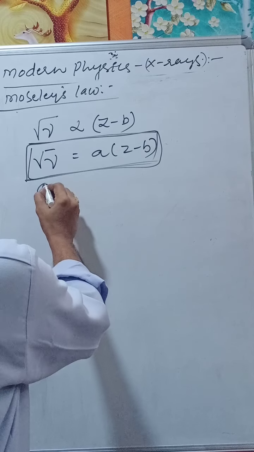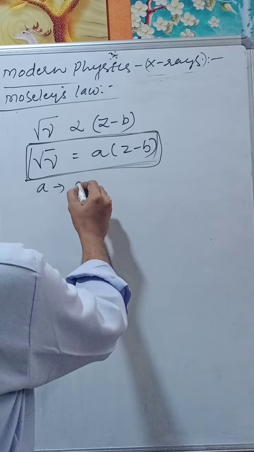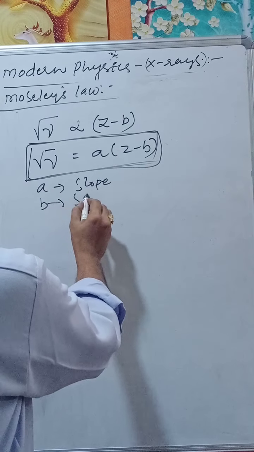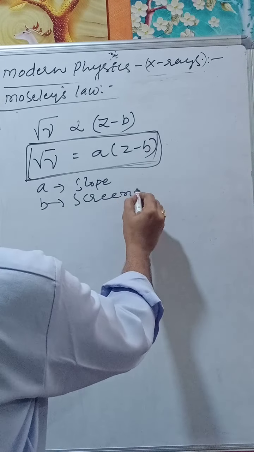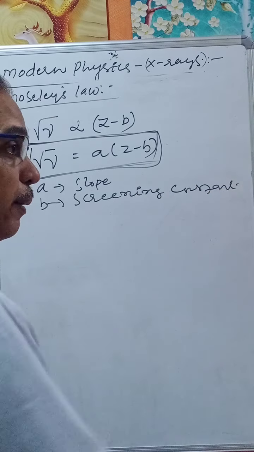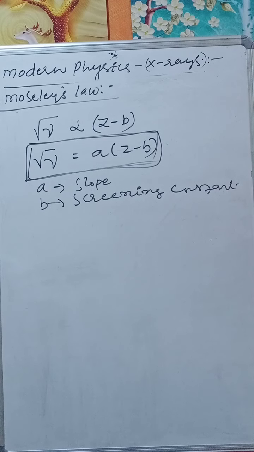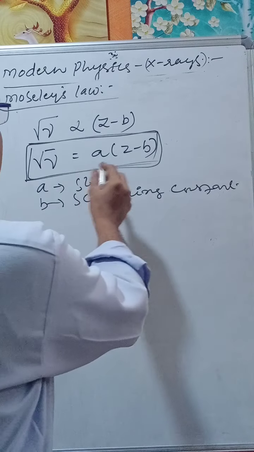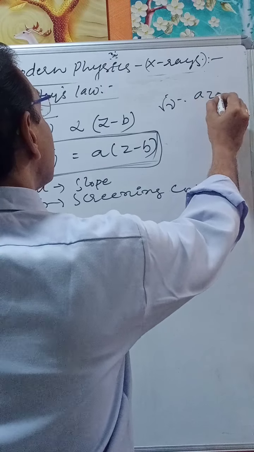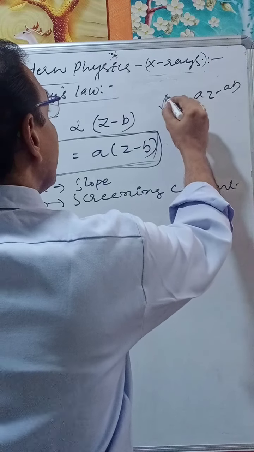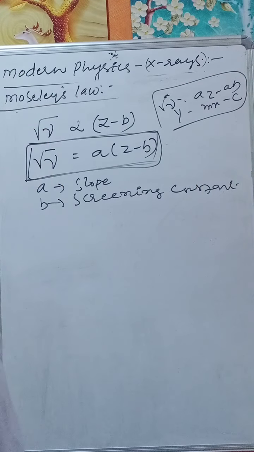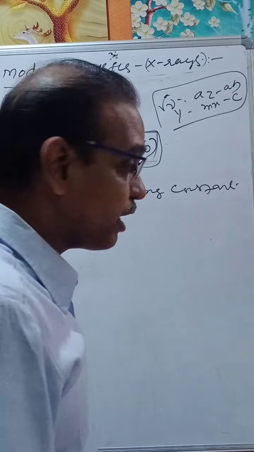Here, what is A? A is the slope and B is called the screening constant. So this is the format: root nu equals A(Z minus B), in the form y equals mx minus c.